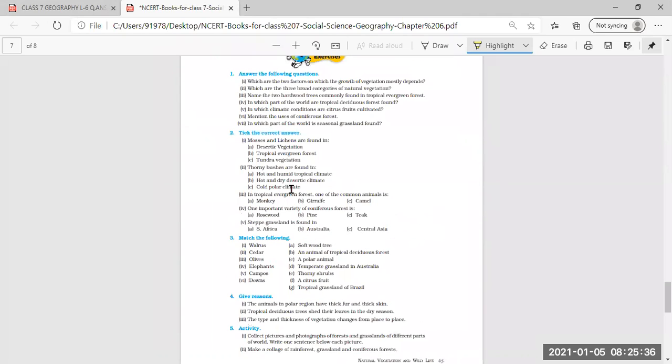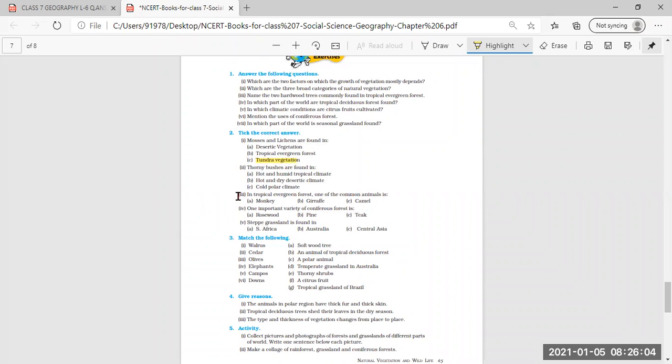Now coming to the exercise, first we'll start with tick the correct answer. You can take your pencil and mark the correct answer right now also. First, mosses and lichens are found in. C will be the correct answer, that is tundra vegetation.